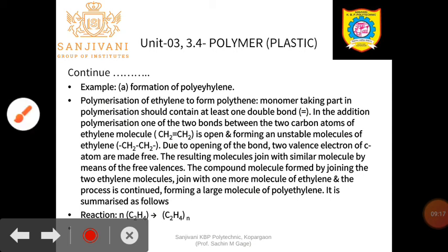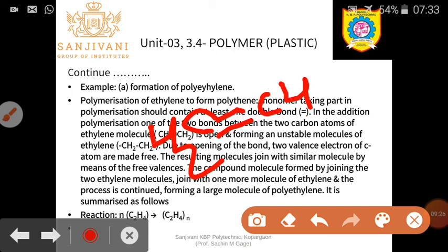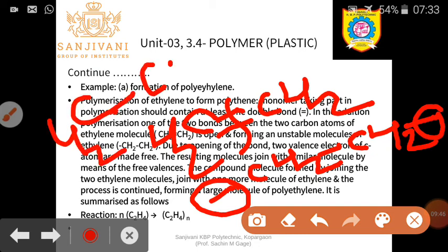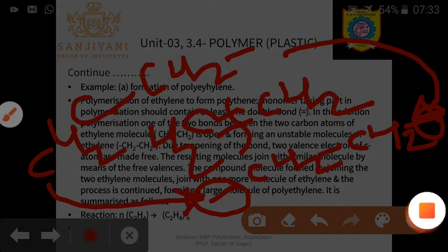So the situation is like this. Say for example, here CH2=CH2. This bond breaks, and then there is formation of CH2-CH2. Both carbons have free valence, here is the valency. The other molecules having similar conditions, say for example this one, have a free side and are linked to this one on one side, and this molecule is linking to the other side. So there is a formation of what? The chain.